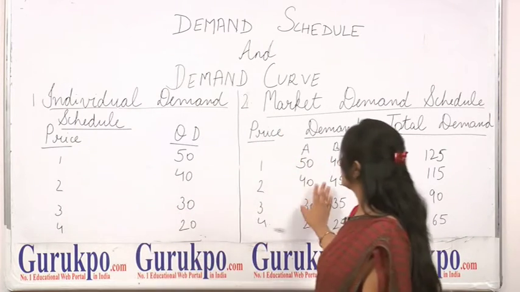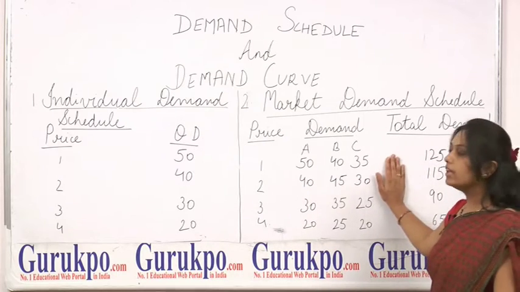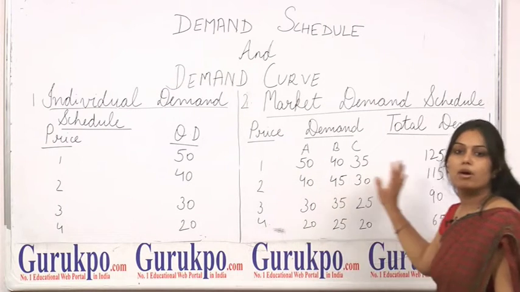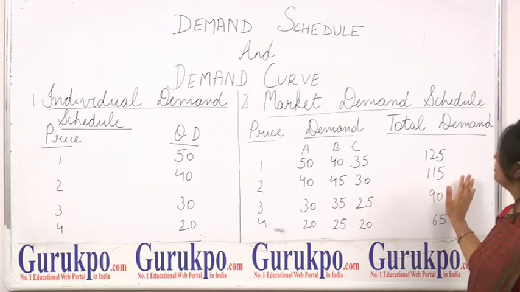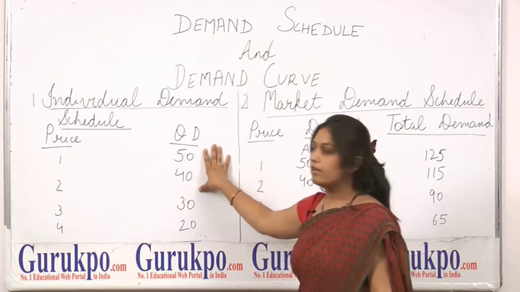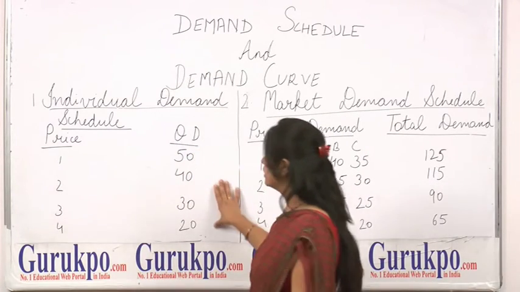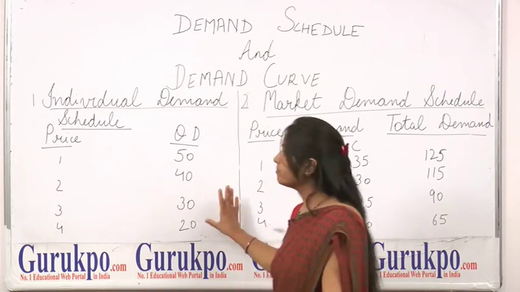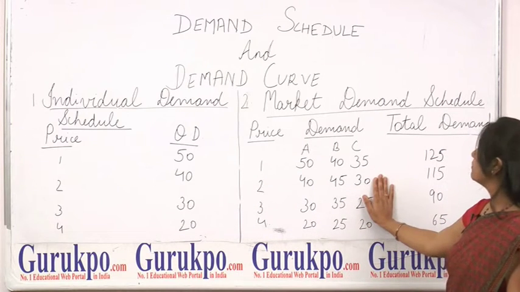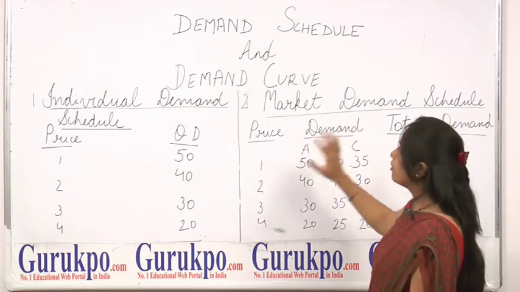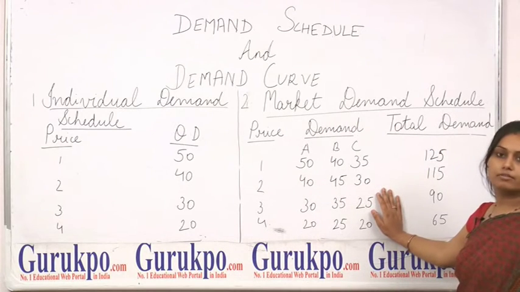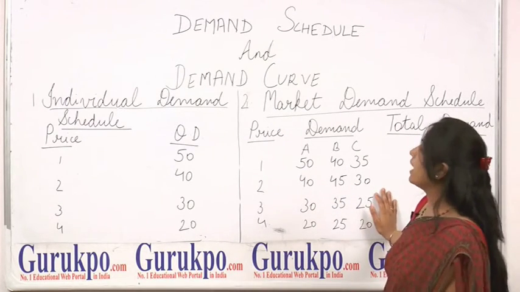And again, the same is the case with market demand schedule. When we plot this total quantity demanded and the prices in the form of a graph, that will be known as market demand curve. This represents the table of individual customers with different prices and different quantities. And here it is the aggregate of all the individual demand schedules that will be termed as market demand schedule. And when we plot these tables in the form of a graph, we get the individual demand curve and market demand curve. This is all about demand schedule and demand curve.